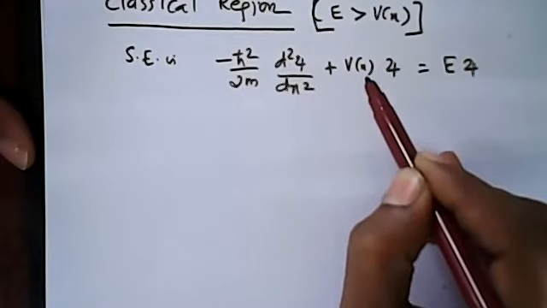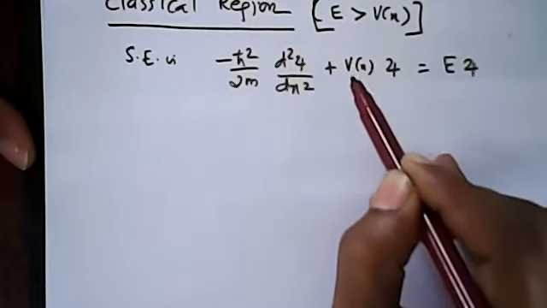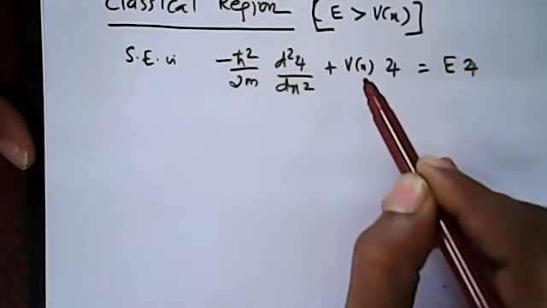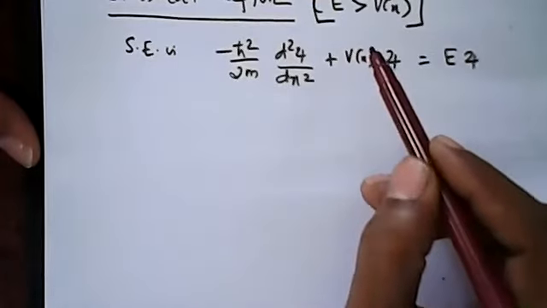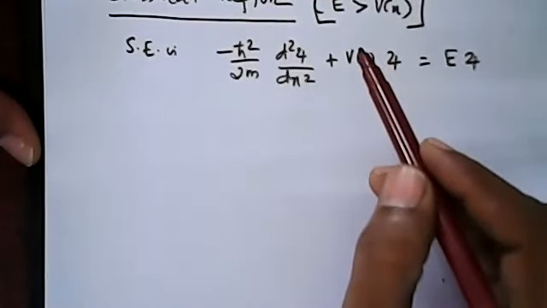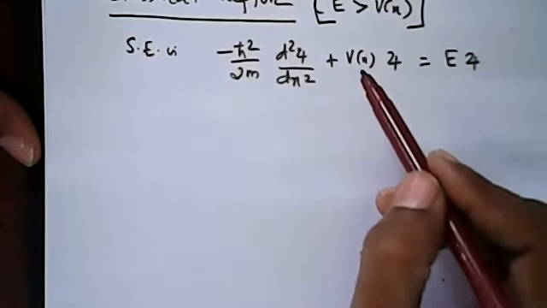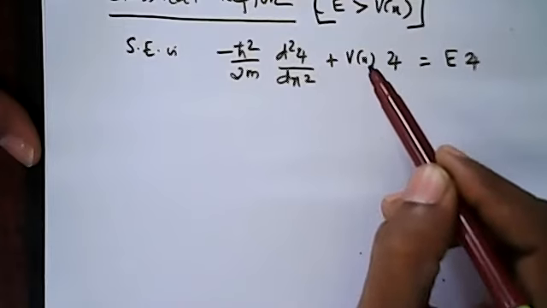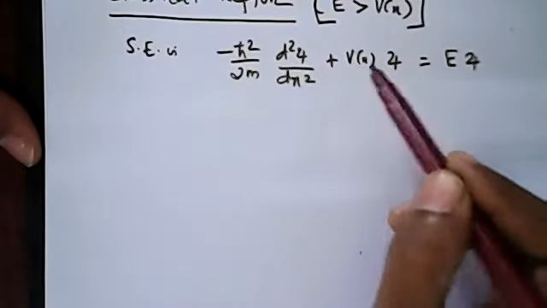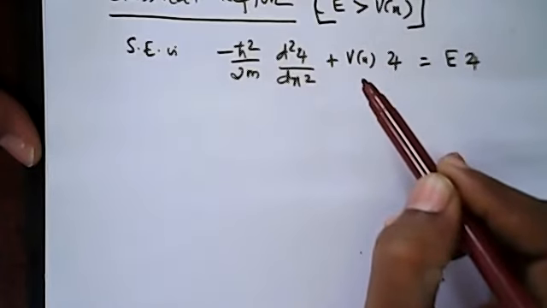V depends on x. This is a variable, not a constant. In many cases, you take V as constant, so it is easy to solve, not much problem. Here V is a variable. That is the main thing we have to take care. V is a function of x.